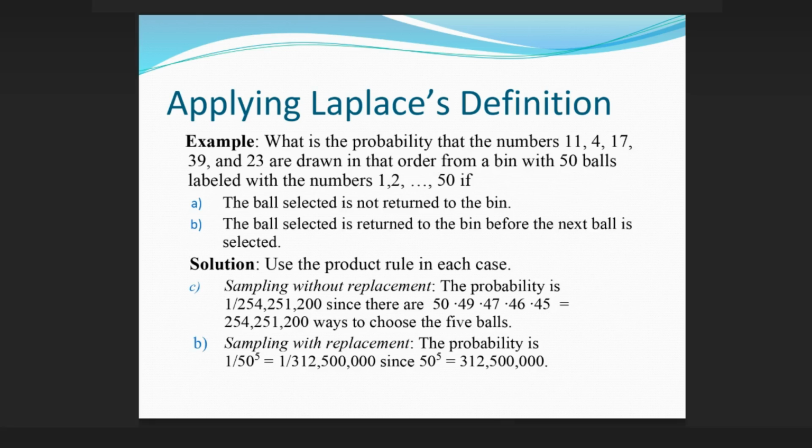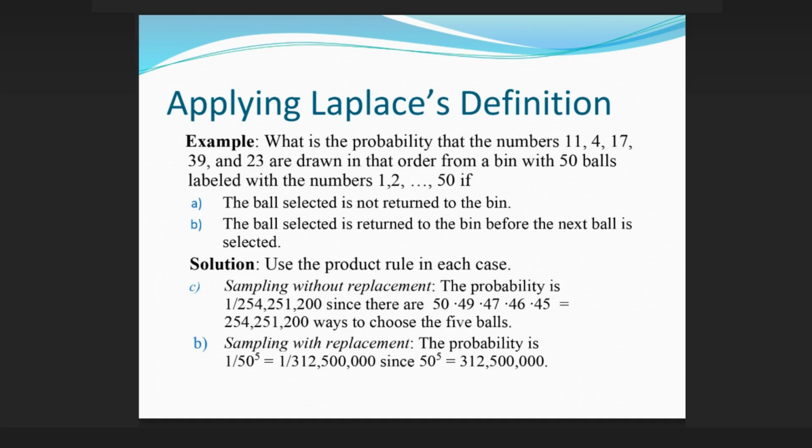Applying Laplace's definition. Example: what is the probability that the numbers 11, 4, 17, 39, and 23 are drawn in that order from a bin with 50 balls labeled with the numbers 1, 2, ..., 50 if a) the ball selected is not returned to the bin, or b) the ball selected is returned to the bin before the next ball is selected?